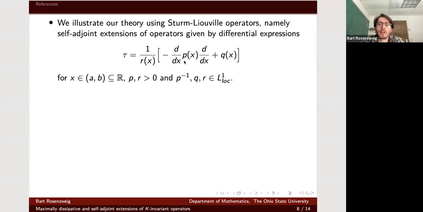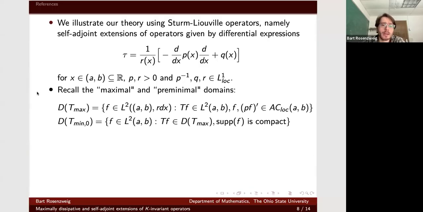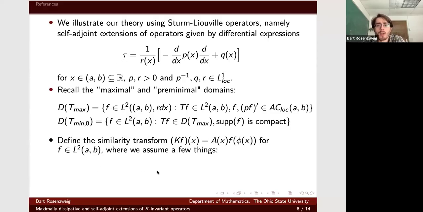And I will give more in a bit. If P is 1 and R is 1 in particular, this is a one-dimensional Schrodinger operator on an interval, which may be infinite. And as is well known, one can define the so-called maximal operator and the pre-minimal operator associated with this differential expression.